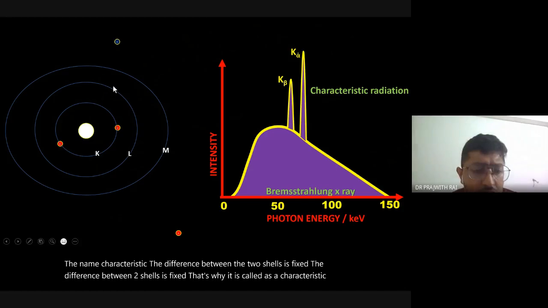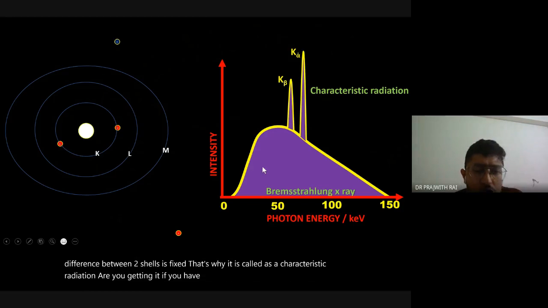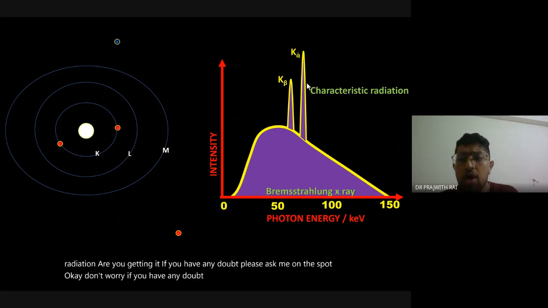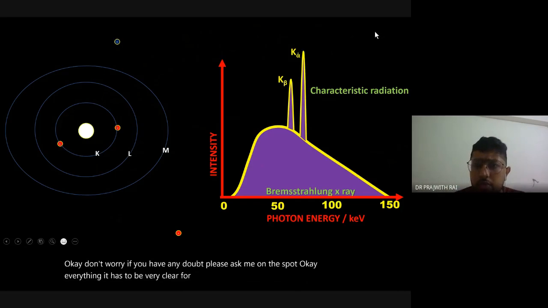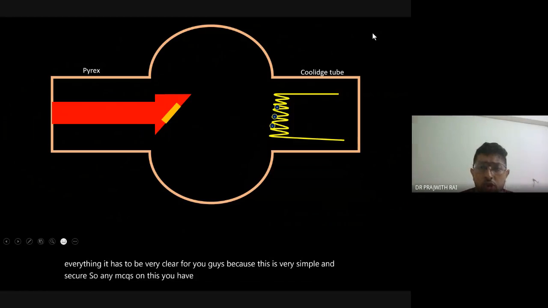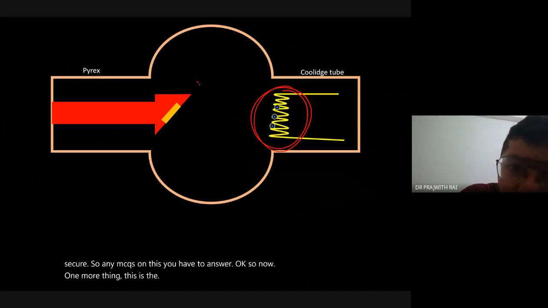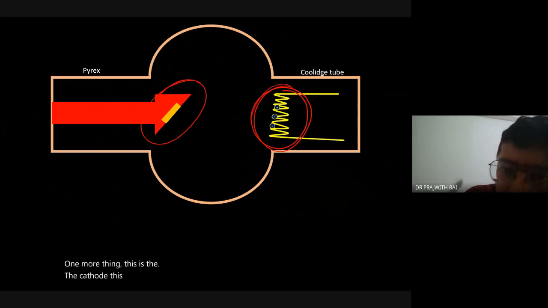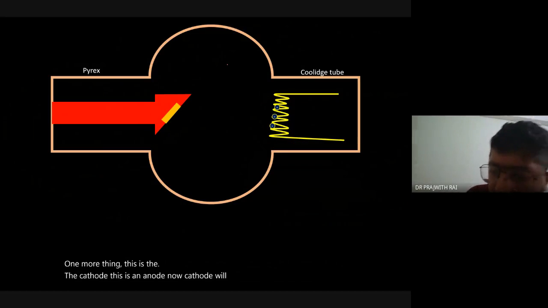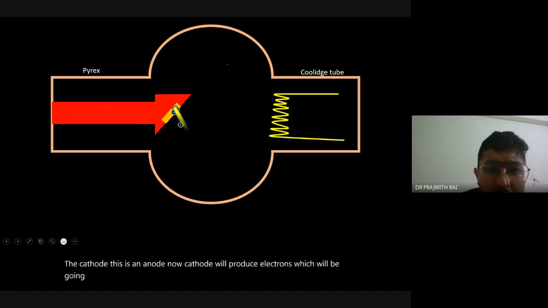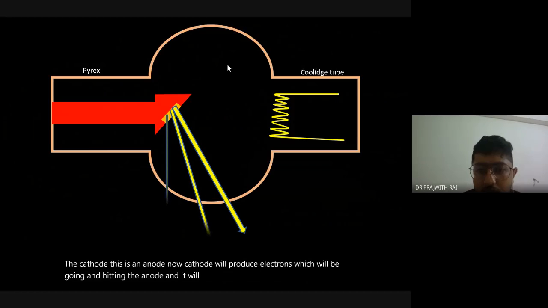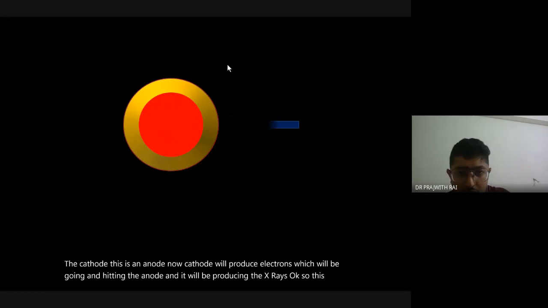Are you getting it? If you have any doubt, please ask me on the spot. Don't worry. Everything has to be very clear for you guys, because these are very simple MCQs, so any MCQs on this you have to answer. Okay, so now one more thing. This is the cathode, this is the anode. The cathode will produce electrons which will go and hit the anode, and it will produce the X-rays. So this is how X-ray is normally produced.